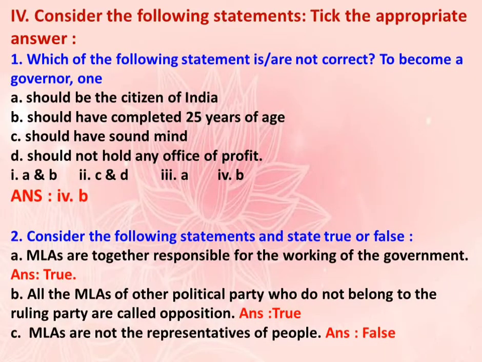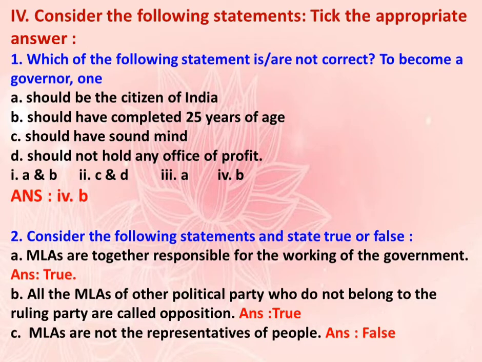Roman letter 4. Consider the following statements. Tick the appropriate answer. Question number 1. Which of the following statement is or are not correct? To become a governor: A. Should be the citizen of India. B. Should have completed 25 years of age. C. Should have sound mind. D. Should not hold any office of profit. The options are 1. A and B, 2. C and D, 3. A, 4. B. The answer is 4. B.